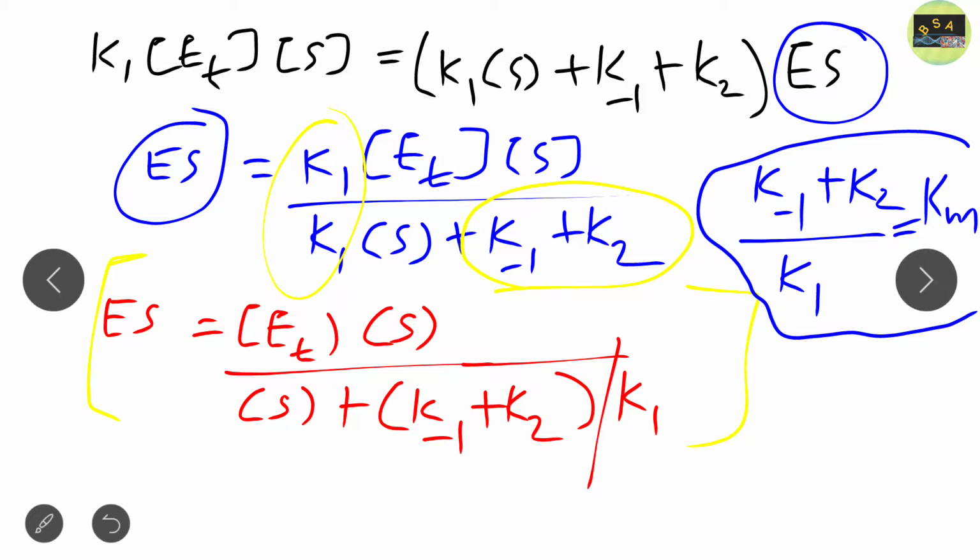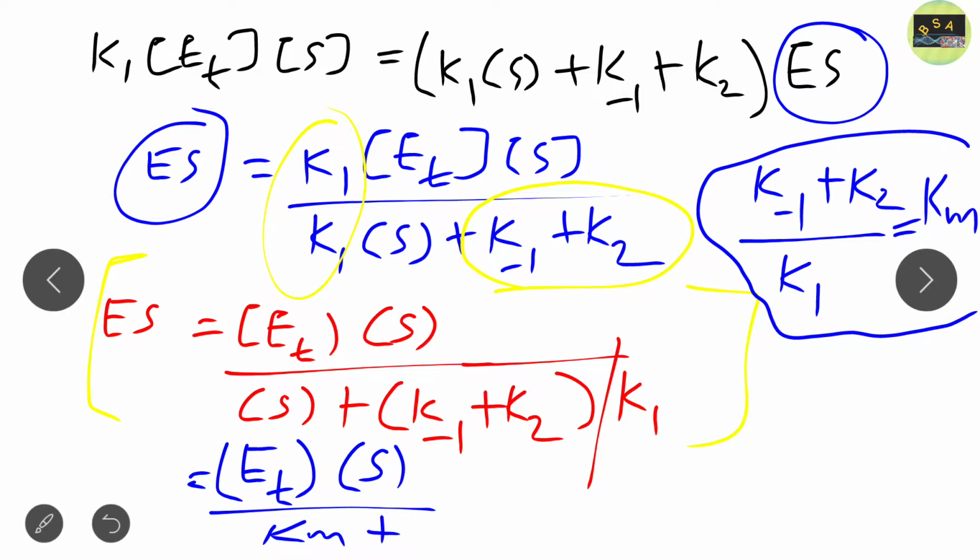Now we again substitute this value. Then what will we get? We will get something very simple. We will get ET substrate, ET by substrate. ET substrate will remain the same. And here it becomes Km plus substrate. Clear? So I hope till now you get the clear idea.